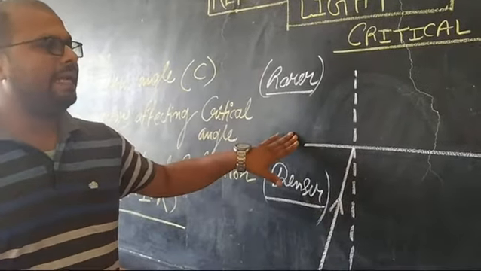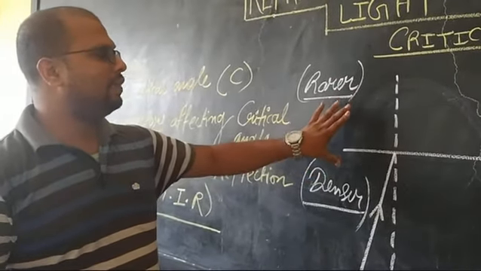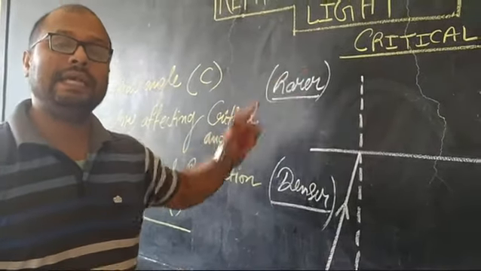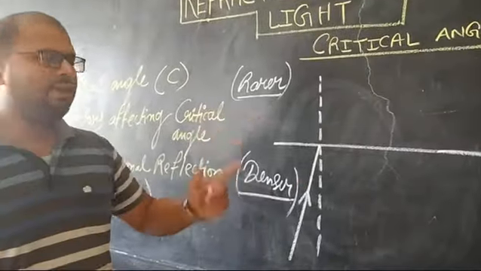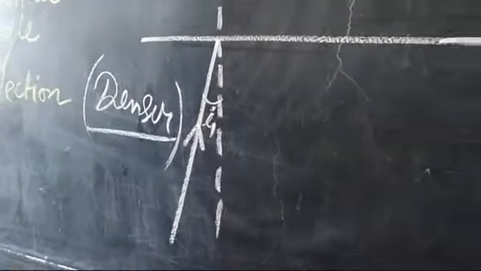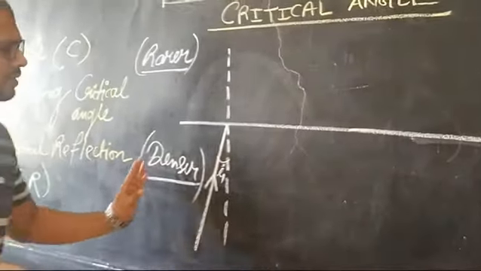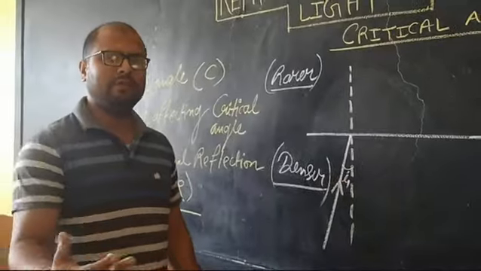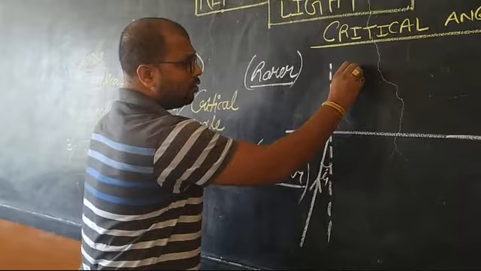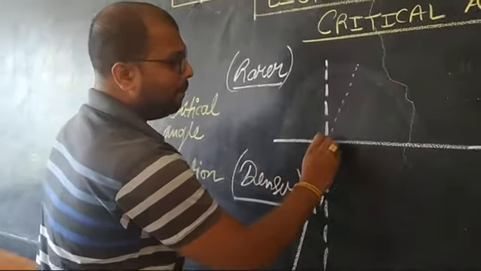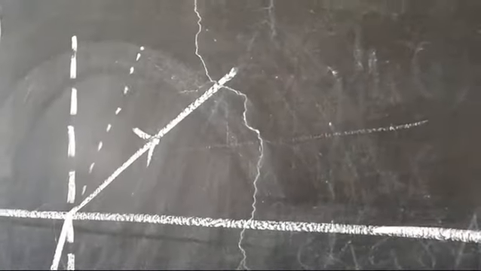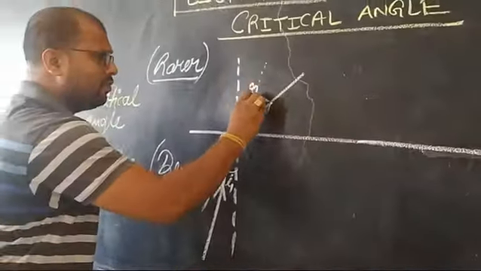We have taken a separating media and there are two different mediums. The light is traveling from denser medium to the rarer medium. So we have taken a particular angle I1, suppose I1, angle of incidence. So when it is going from denser to rarer medium, as per the rule of refraction of light what we have learnt, the ray of light will not go from its actual path. It will bend away from the normal. Yes students? It is clear? So this would be the angle of refraction.